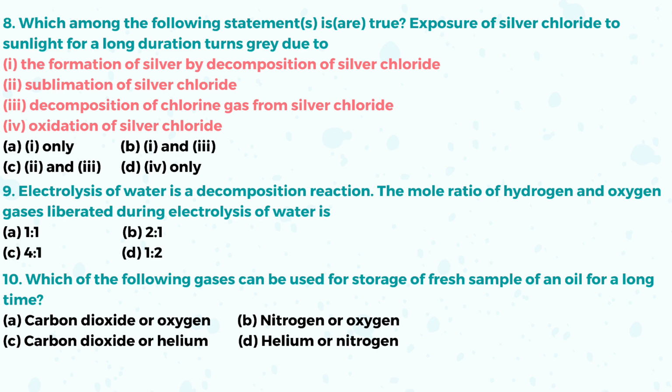Question number 9. Electrolysis of water is a decomposition reaction. The mole ratio of hydrogen and oxygen gas liberated during electrolysis of water is... H2O gives hydrogen and oxygen, two parts of hydrogen and one part of oxygen. It means 2 is to 1. B. Correct answer is B, 2 is to 1.